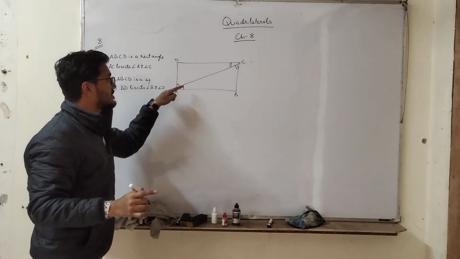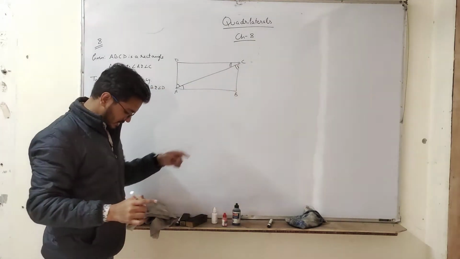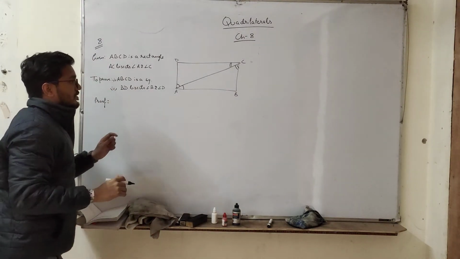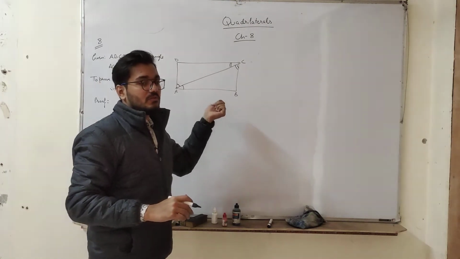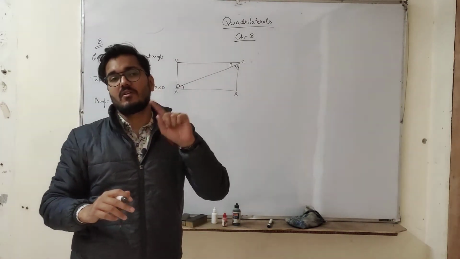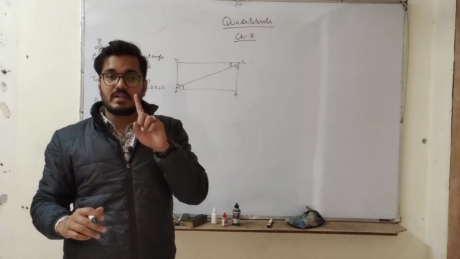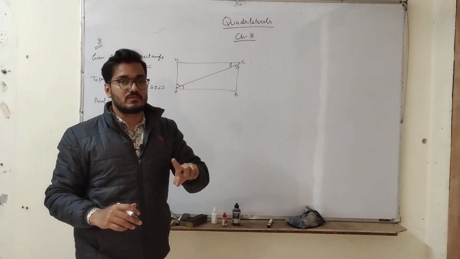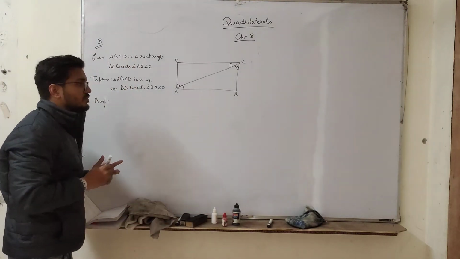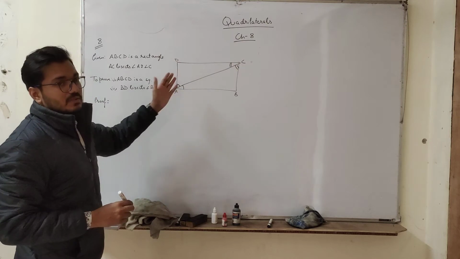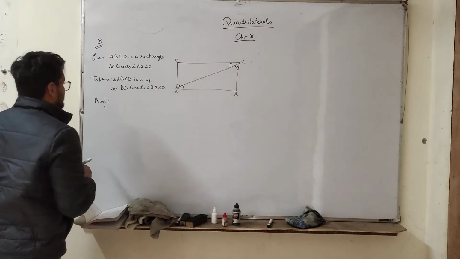Angle A को भी दो equal parts में divide किया, angle C को भी दो equal parts में divide किया. Now we have to show that ABCD is a square. तो किसी भी rectangle को to make any rectangle a square we just need to prove that all sides are equal. Because in rectangle we know all angles are equal to 90 degree, same as in square also. But the difference is in square all sides are equal and in rectangle opposite sides are equal and parallel obviously.